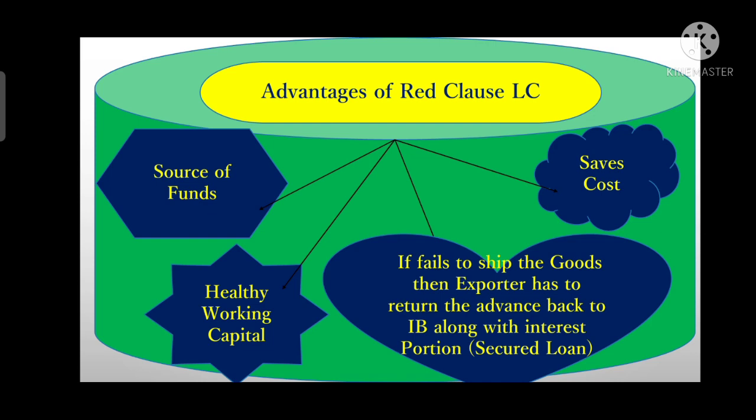The exporter can utilize that fund in carrying out its pre-shipment activities.